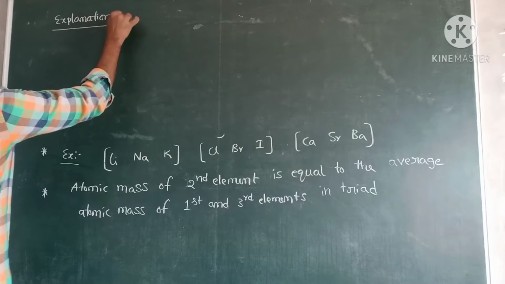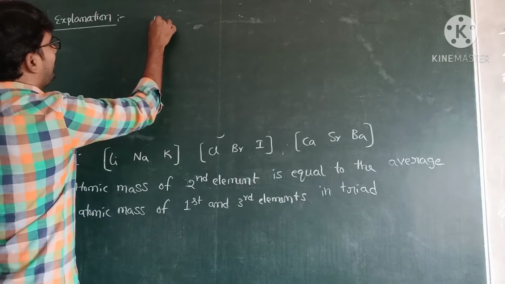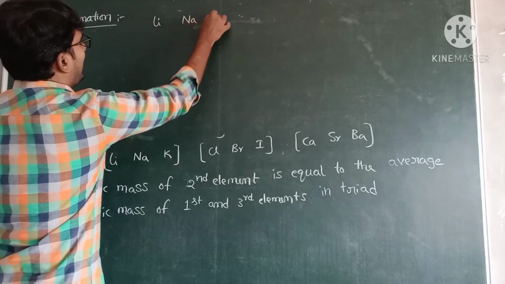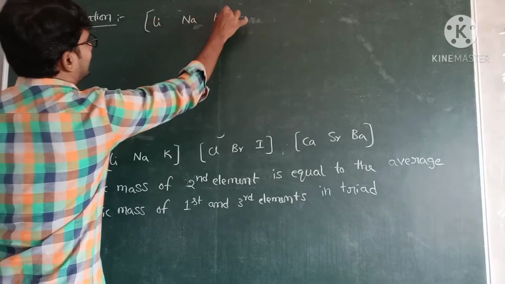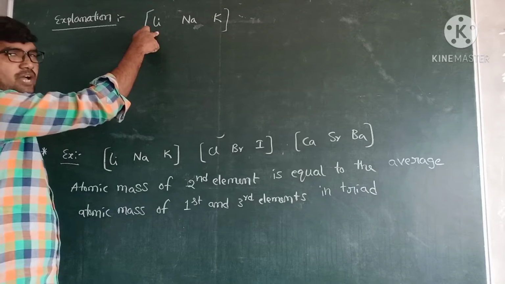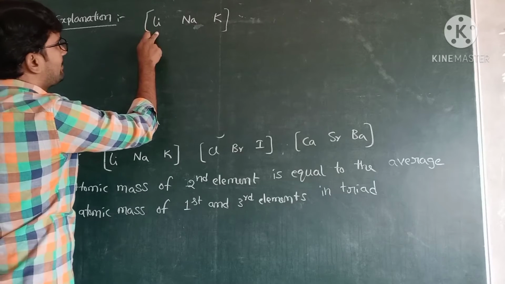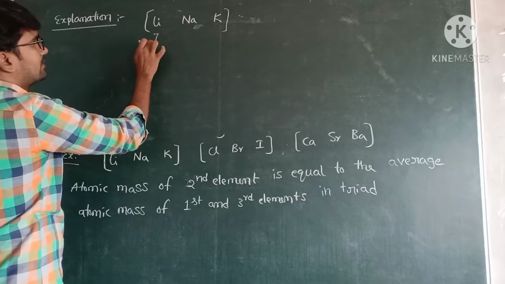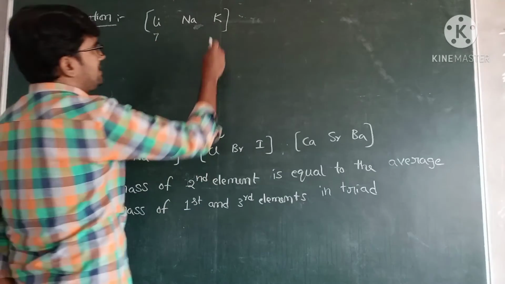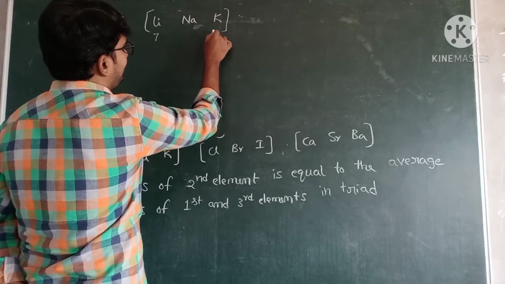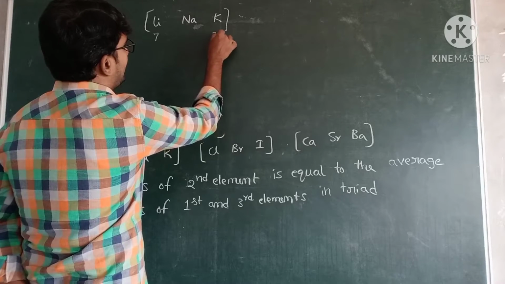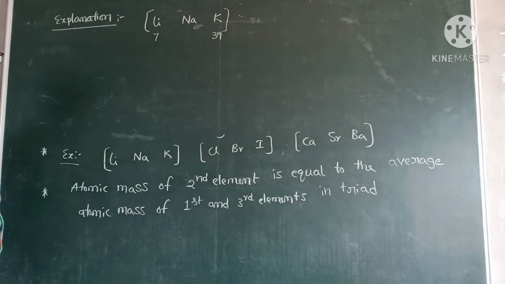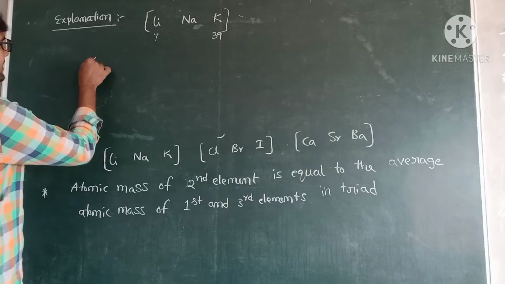Take one triad: lithium, sodium, and potassium. What is the atomic mass of lithium? Lithium atomic mass is 7. And what is the atomic mass of potassium? Potassium is 39.